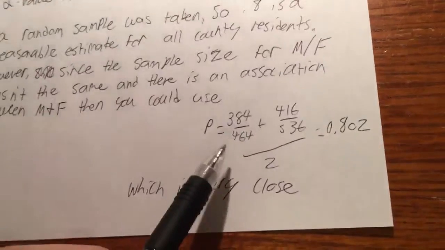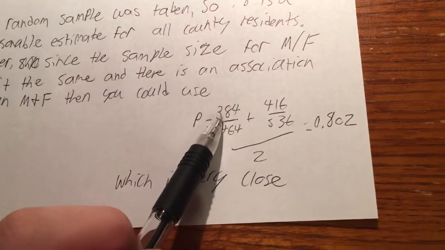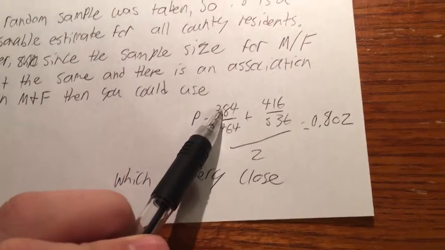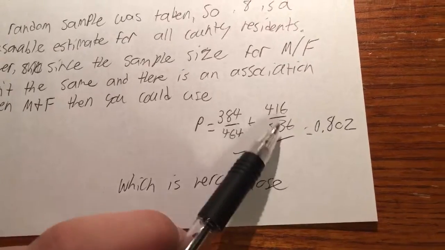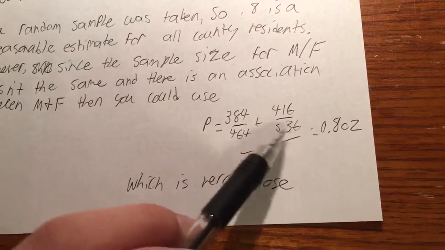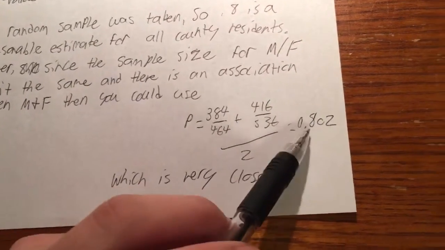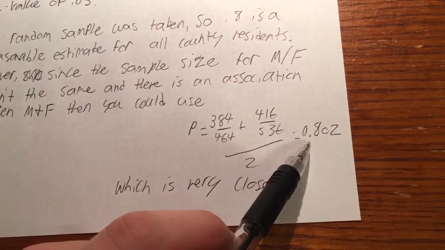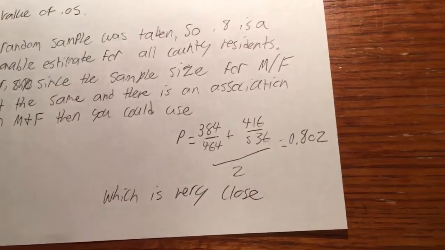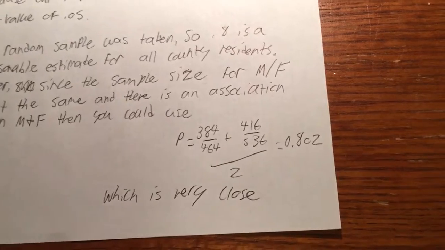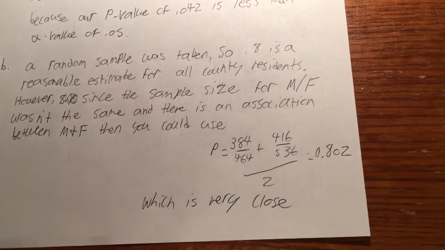A more accurate approach would be to find the proportion of male and female and average those together, and that would give us 0.802, which is very, very close to 0.8, so it doesn't make that much of a difference.